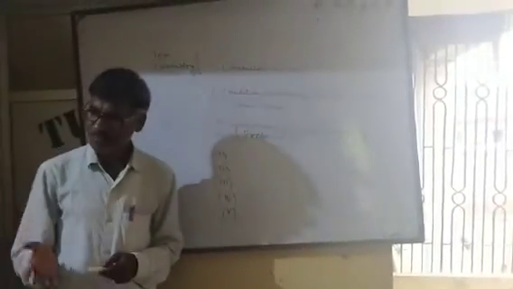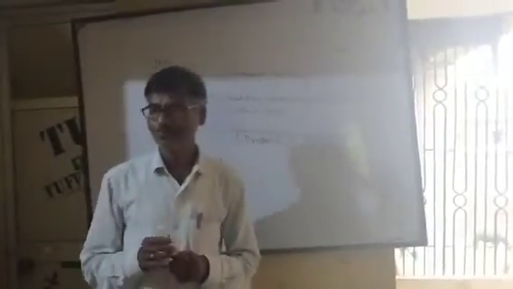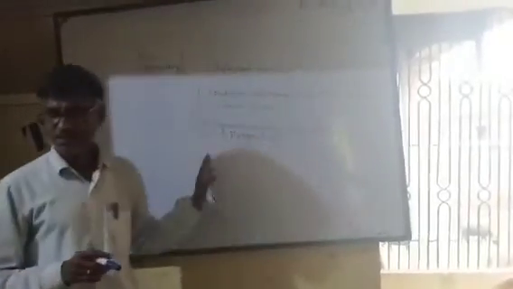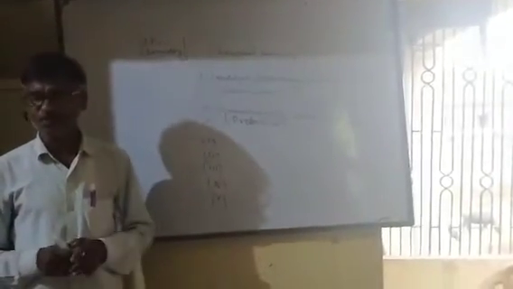Well, ionic compounds have no polarity. They have no directional property. These are not directional. So these are some important properties of ionic compounds.